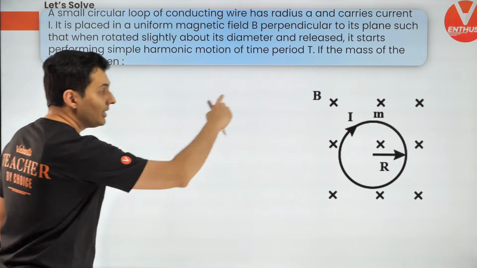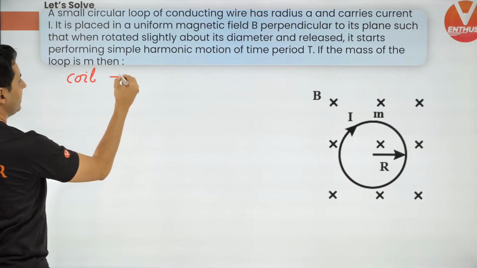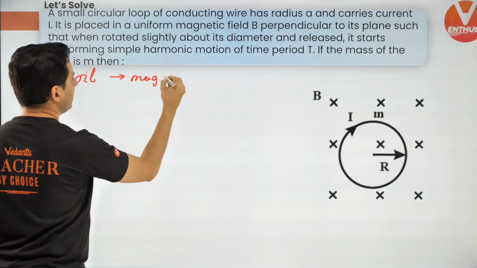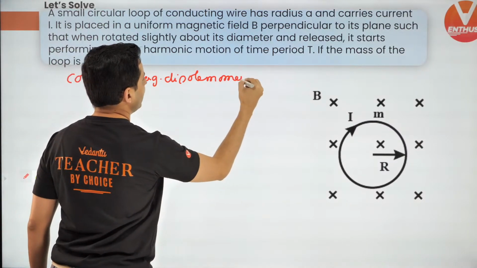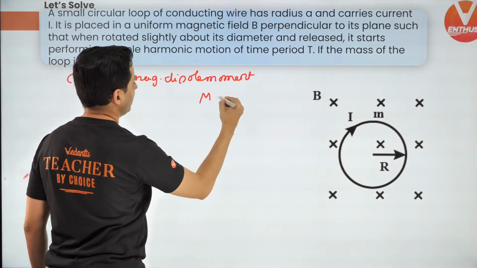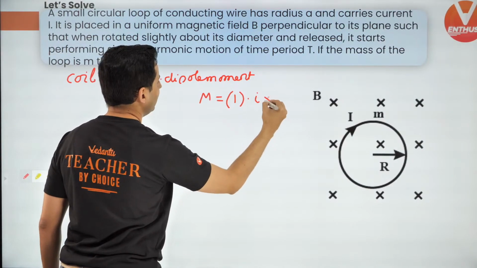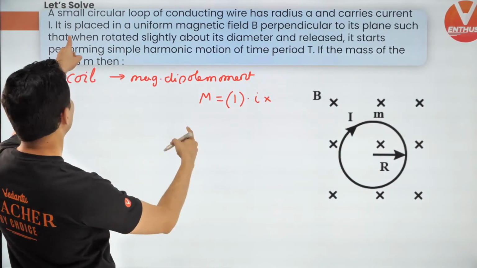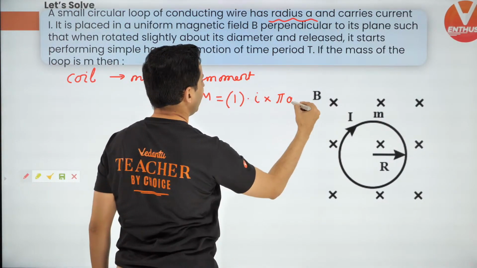This current carrying coil will have its own magnetic dipole moment. And what is the magnetic dipole moment of that coil? M, which will be N, which is 1, times current I, into area. What is the area? The radius of that loop is A, so pi A square.